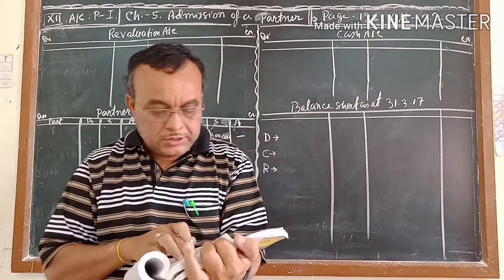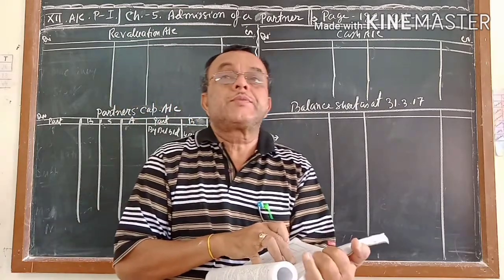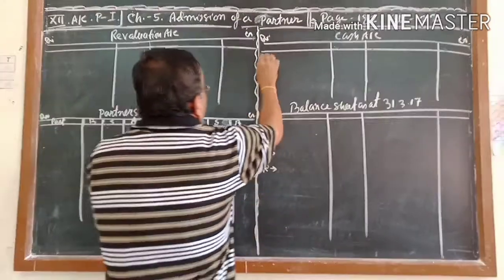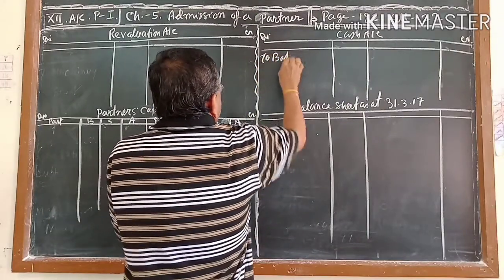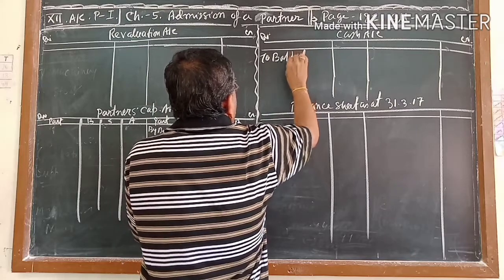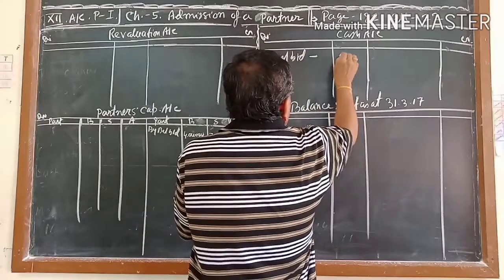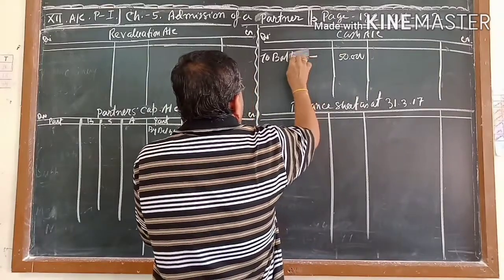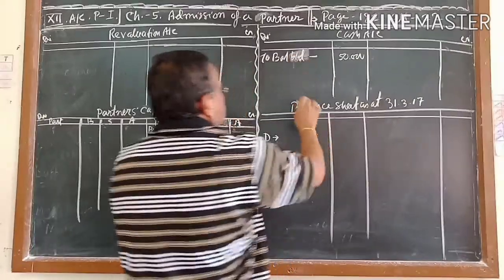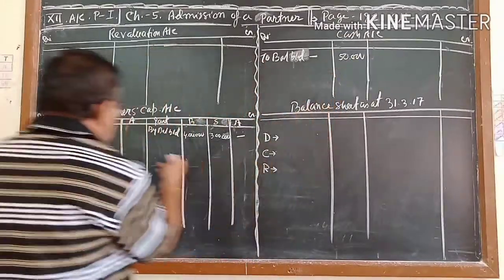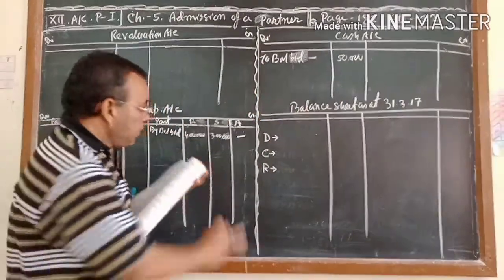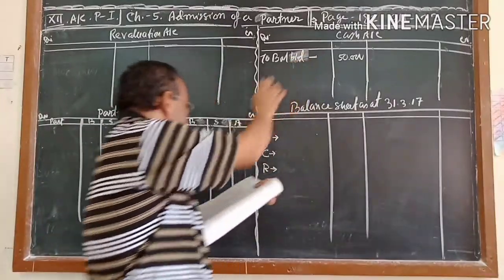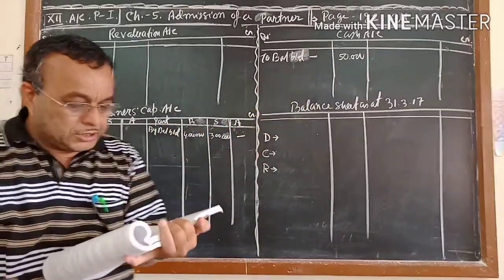Cash and bank balance is given as 50,000. For the cash and bank balance you have an account open. You write to balance b/d. How much? 50,000, the opening balance of the cash and bank. A question may already have come to your mind. One balance you are writing on the debit side, another balance you are writing on the credit side. Because this is a credit balance, this is a debit balance. Because it is on the asset side, and it is on the liability side.